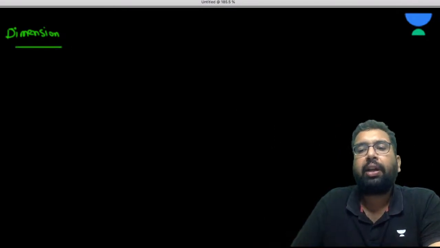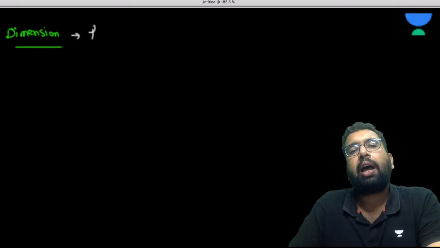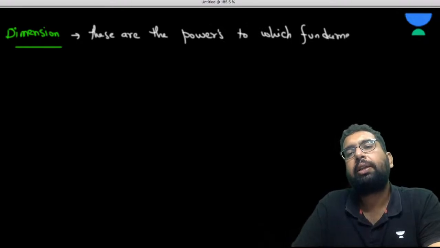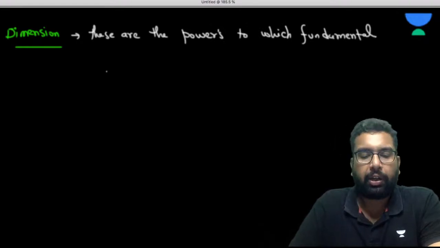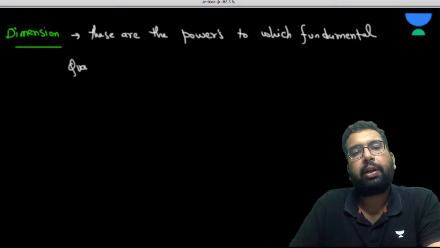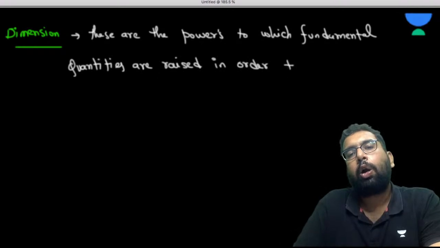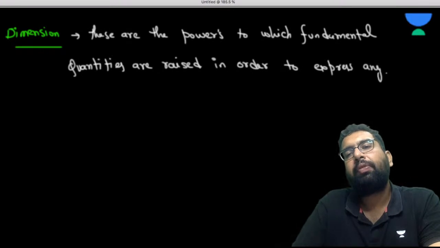So basically, if I define it, dimensions are the powers, very important, the powers to which fundamental quantities are raised in order to express any derived quantity.